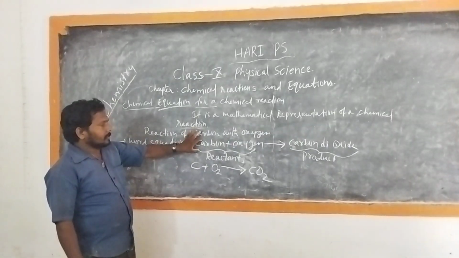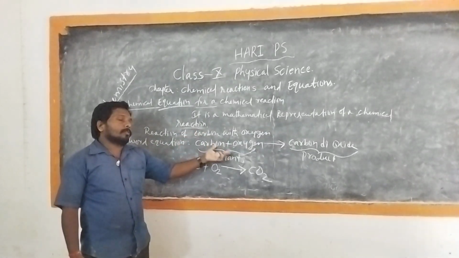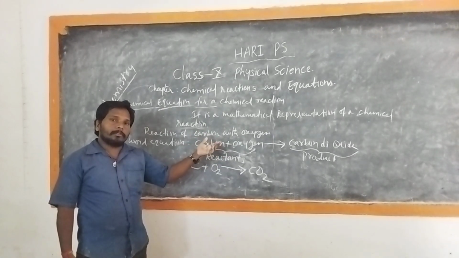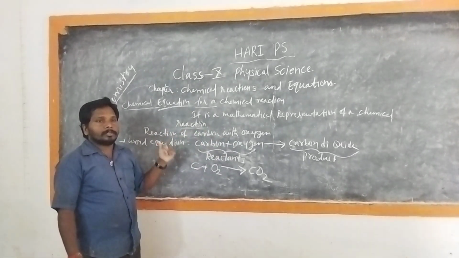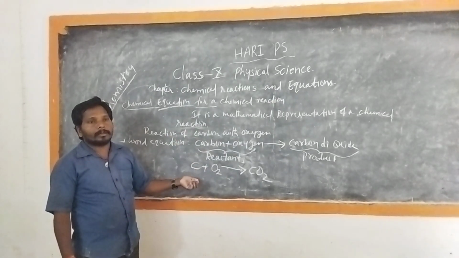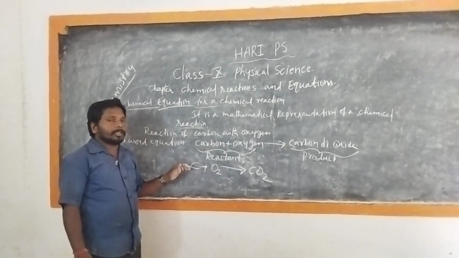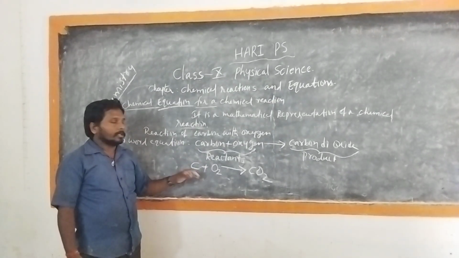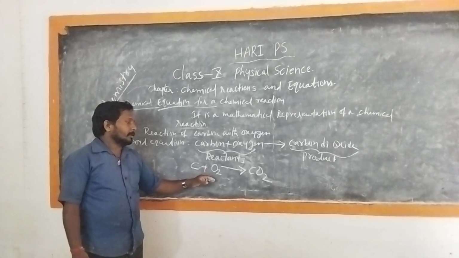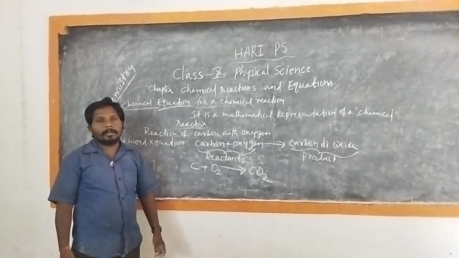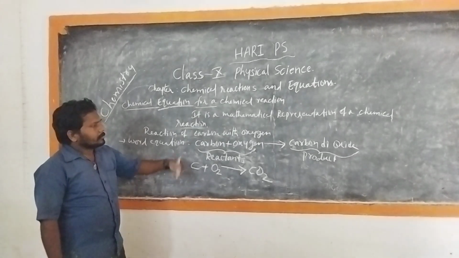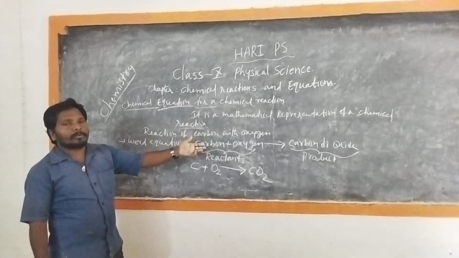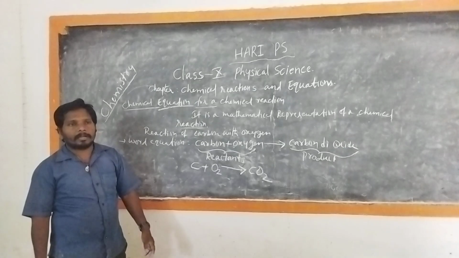We are unable to write the word equation for every chemical reaction. To avoid such a problem, we use the symbols or the chemical formulas. So let us write the equation for the chemical reaction: carbon plus oxygen gives rise to carbon dioxide. Similarly, we are able to write many chemical reactions.